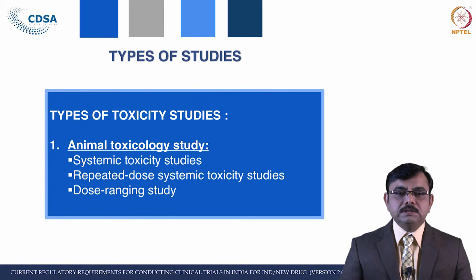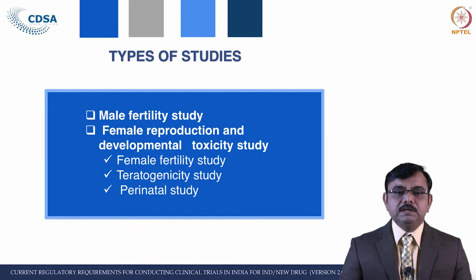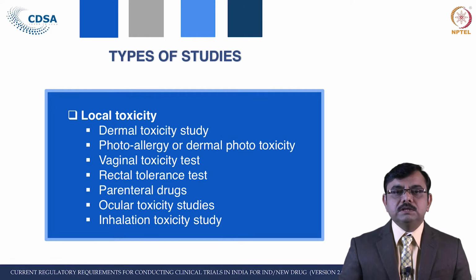Then dose ranging studies, further male fertility study and female reproduction and developmental toxicity study. This is done through female fertility study, teratogenicity study and perinatal studies. Then the local toxicity study, which is mostly required in case of the product if it is applied locally.